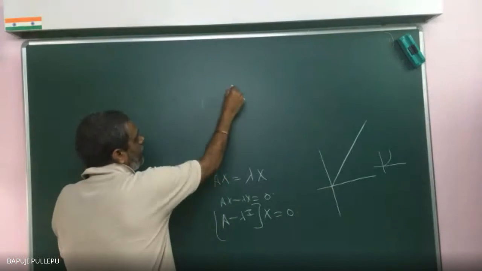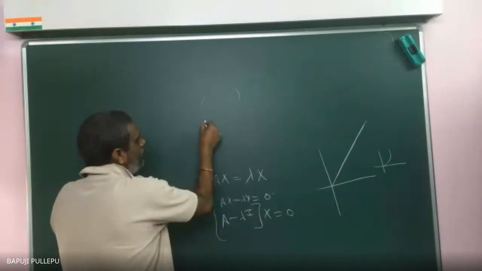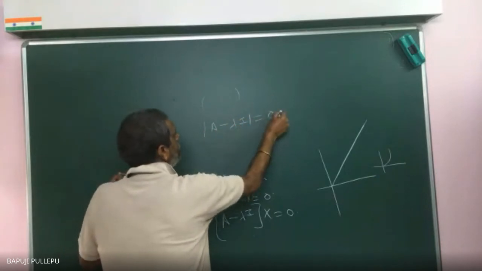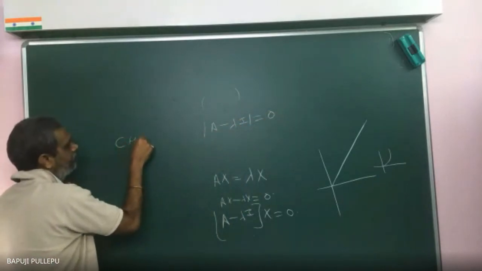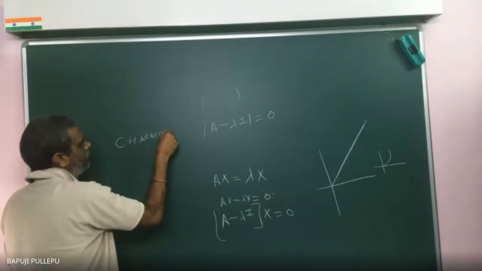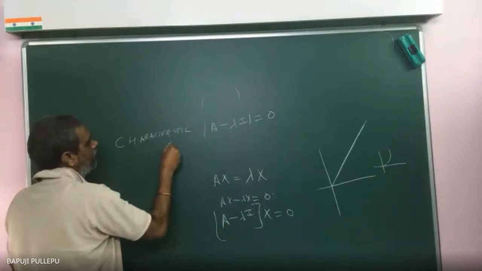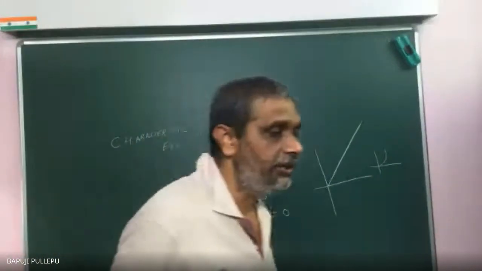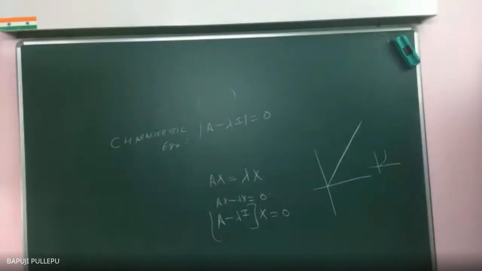So they will give one matrix. This A minus lambda I is called the characteristic equation. The determinant of A minus lambda I is equal to 0 is the characteristic equation. They will give A, and you find A minus lambda I. Once you find A minus lambda I, you will get the lambda roots. That is called the characteristic roots. Already I told you.